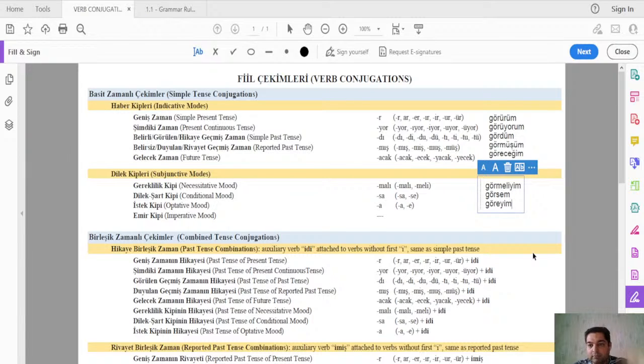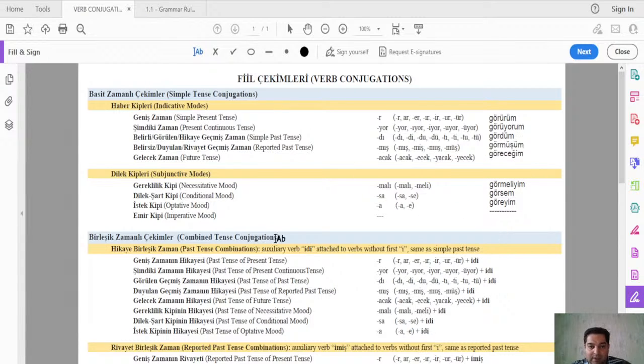Görsem, göreyim. And emir kipi, basically we don't have it for first person singular, therefore it will be just omitted. For first person singular, we don't have anything like imperative mood. Okay, this is basically the tenses and the moods in the simple forms.